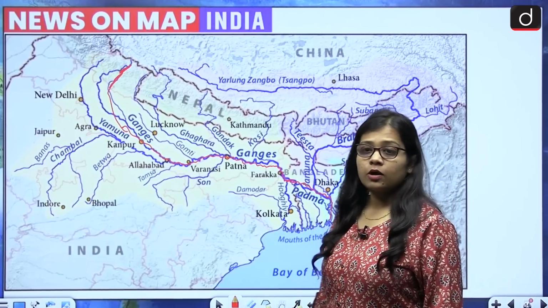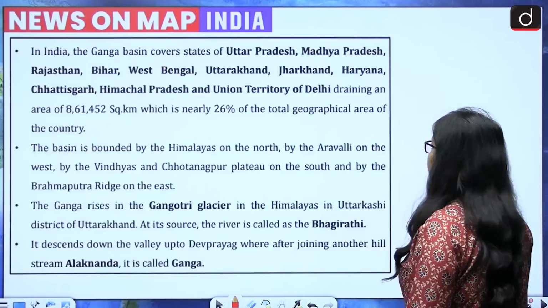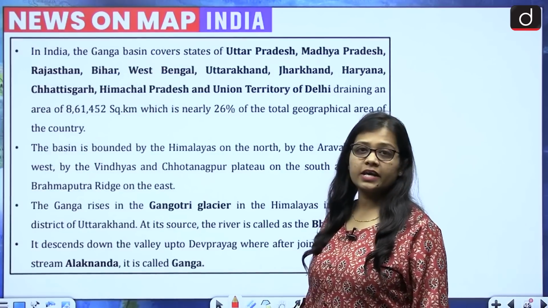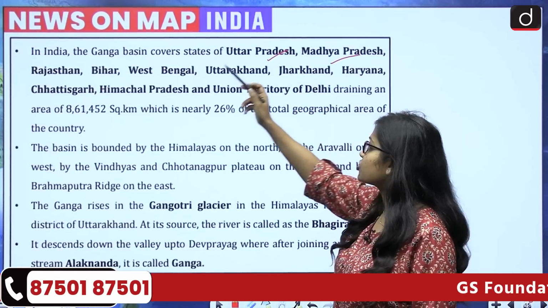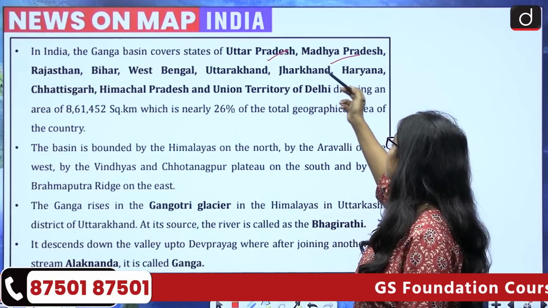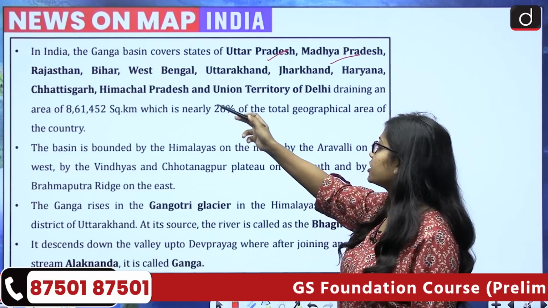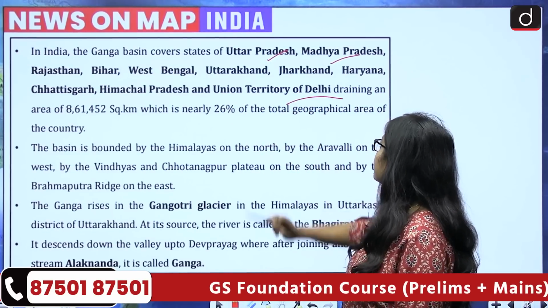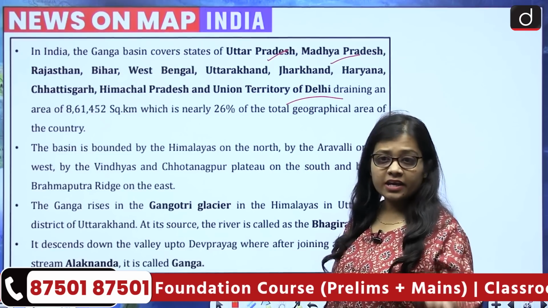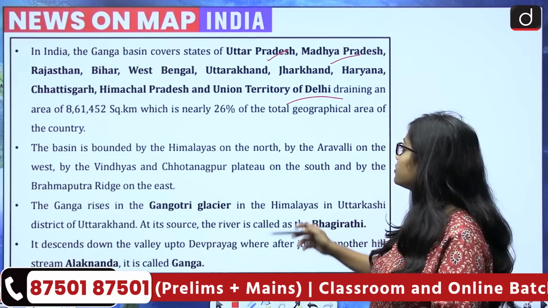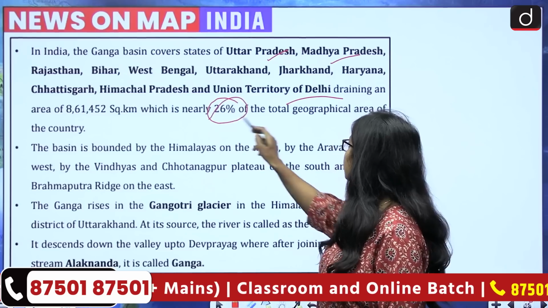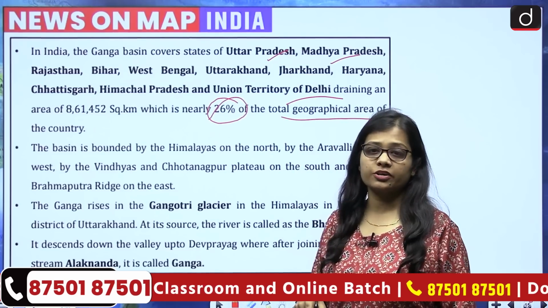Now talking about the basin of river Ganga. In India, the Ganga basin covers the states of Uttar Pradesh, Madhya Pradesh, Rajasthan, Bihar, West Bengal, Uttarakhand, Jharkhand, Haryana, Chhattisgarh, Himachal Pradesh and the Union Territory of Delhi. The area it drains is more than 8 lakh square kilometers and is nearly 26% of the total geographical area of the country.